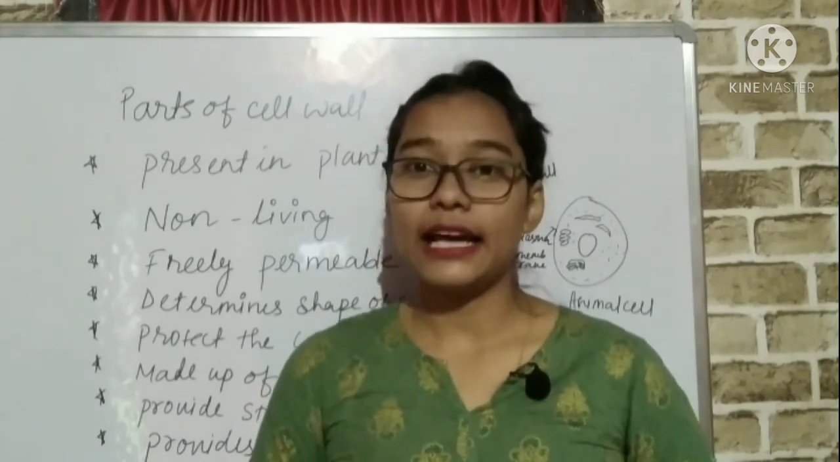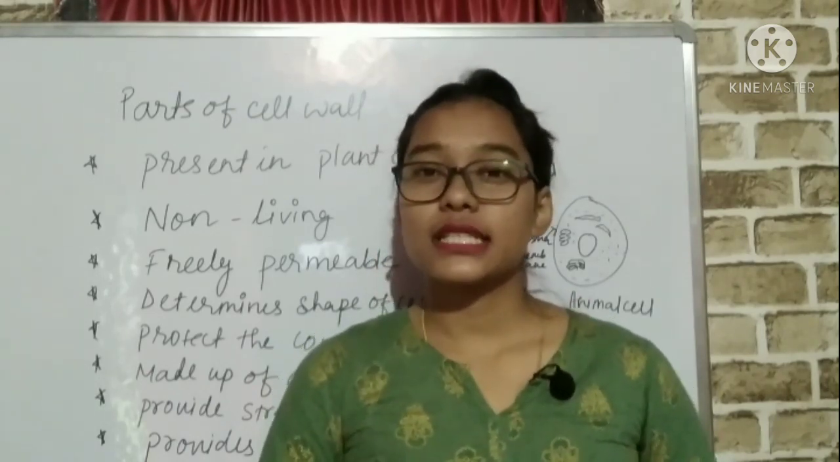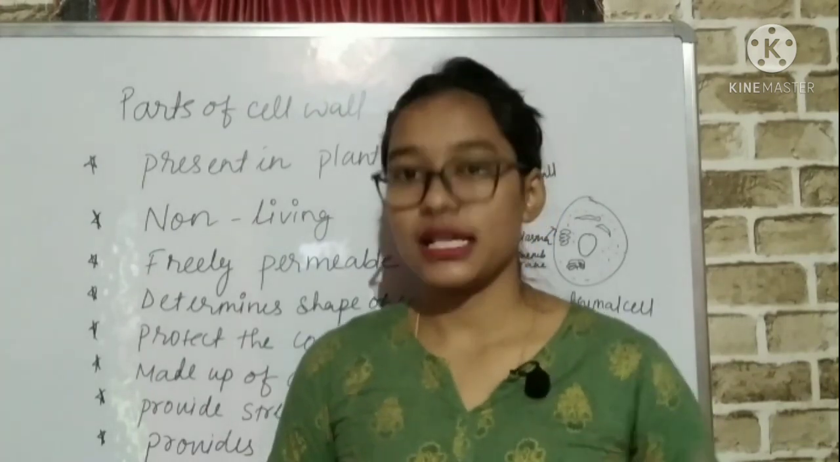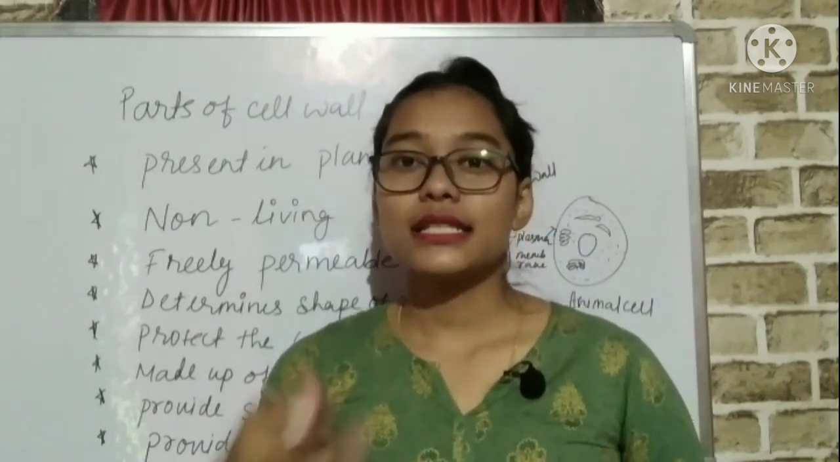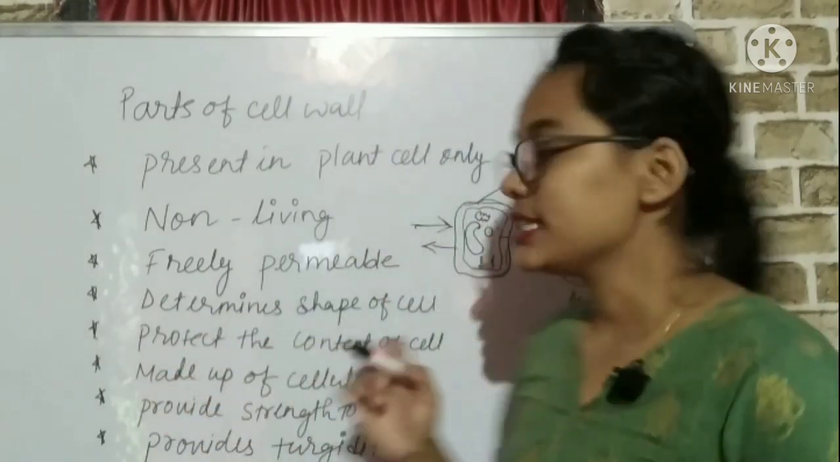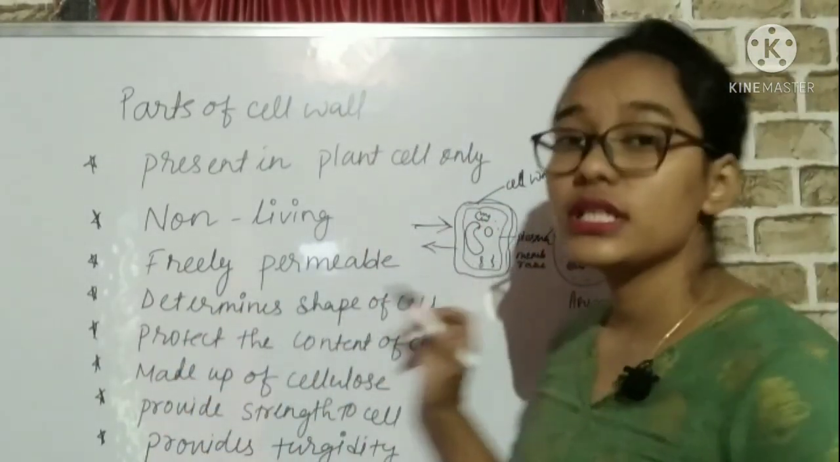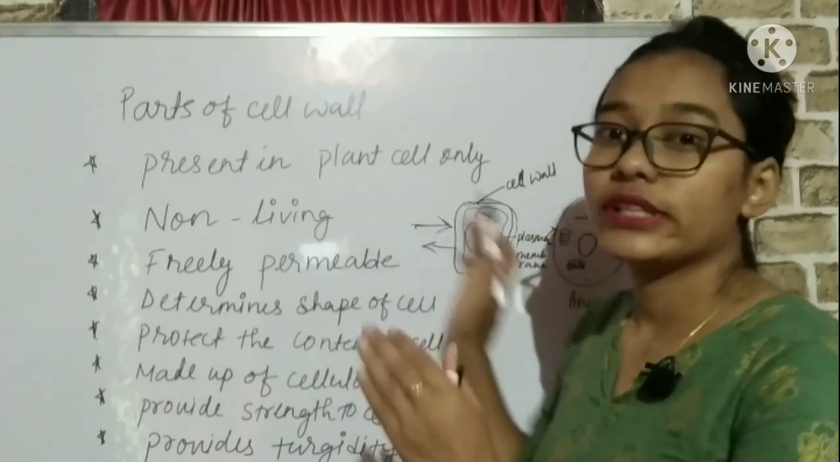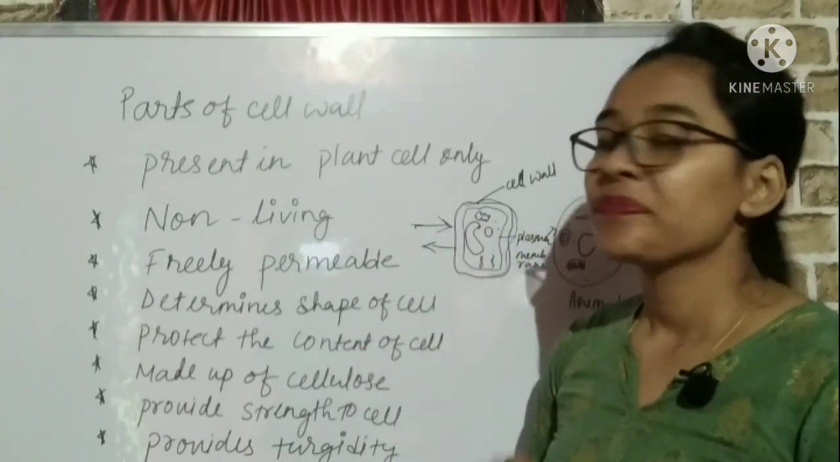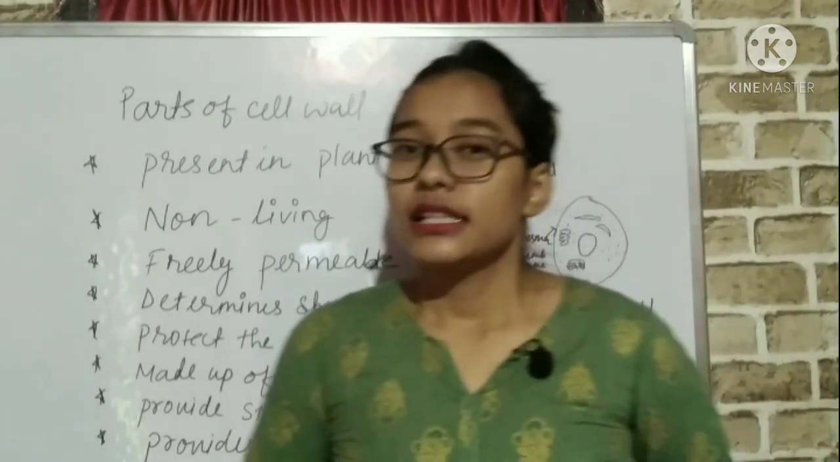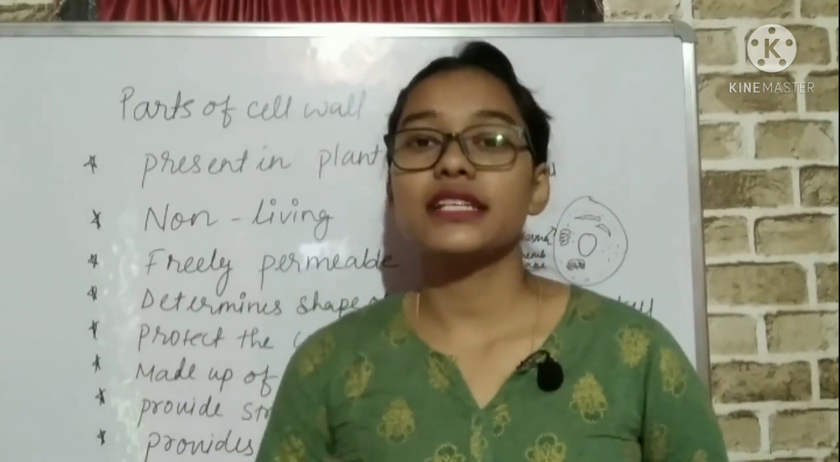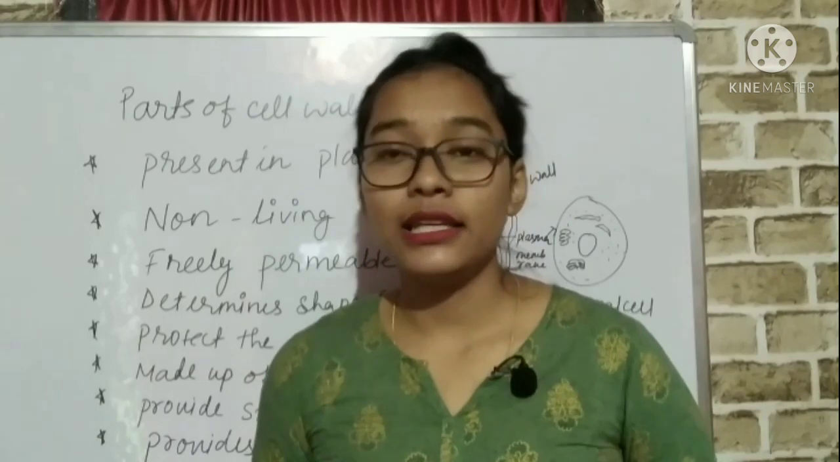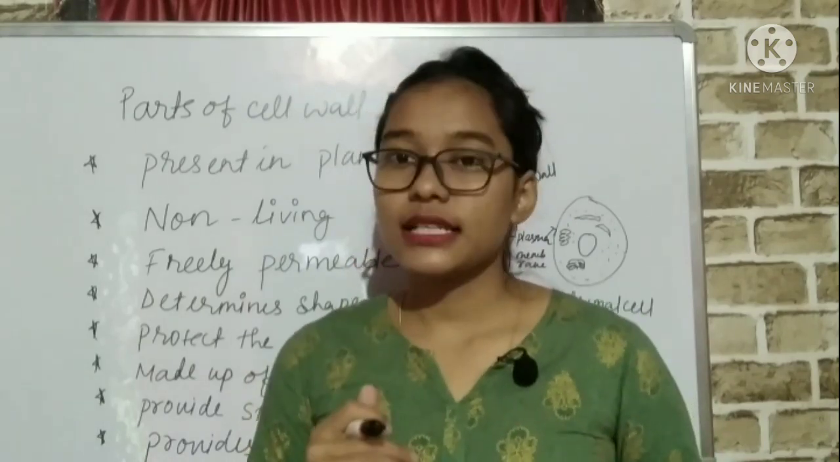So in the previous video we discussed elaborately about plasma membrane, right? Now we will discuss about cell wall. What is cell wall? It is the outer covering which is present over the plasma membrane. This cell wall is found only in plant. There are some specific reasons why it is found only in plant. We will discuss it.